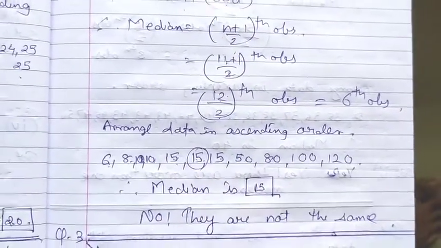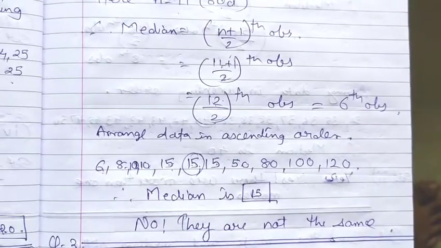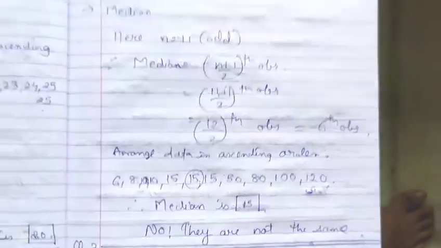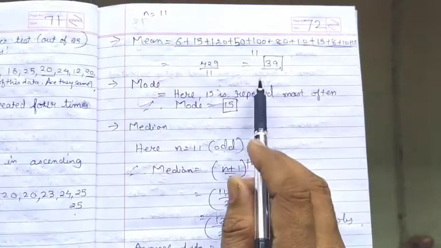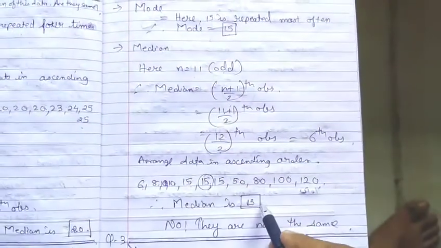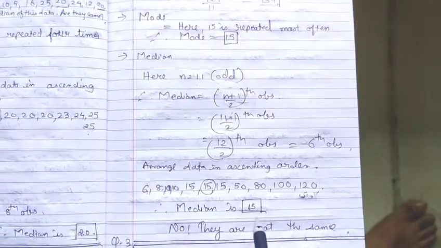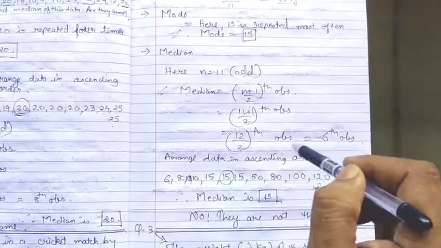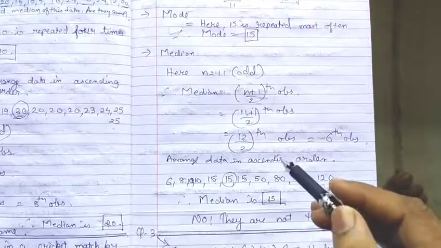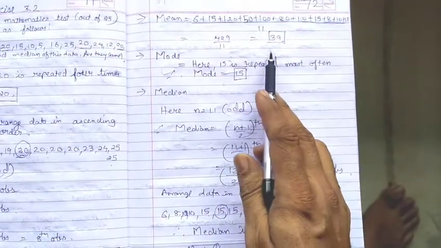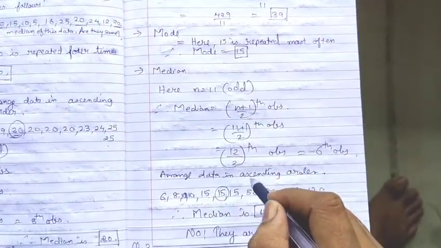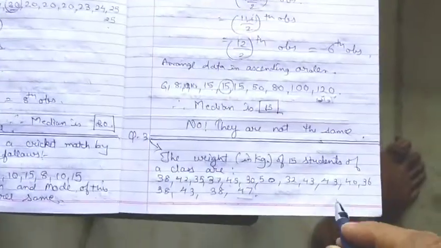Now the final question they had asked was whether the values of the mean, median and mode are the same. Here the mode is 15, the mean is 39 and the median is 15. No, they are not the same, which means they are different. See here, the value of the mean is different; only the mode and median are the same. Now let us see the next question.